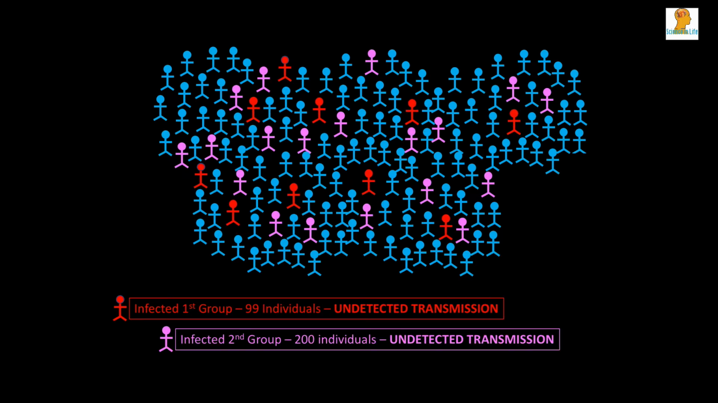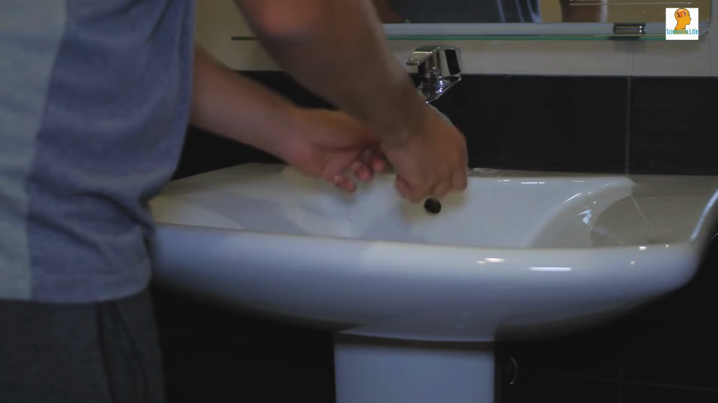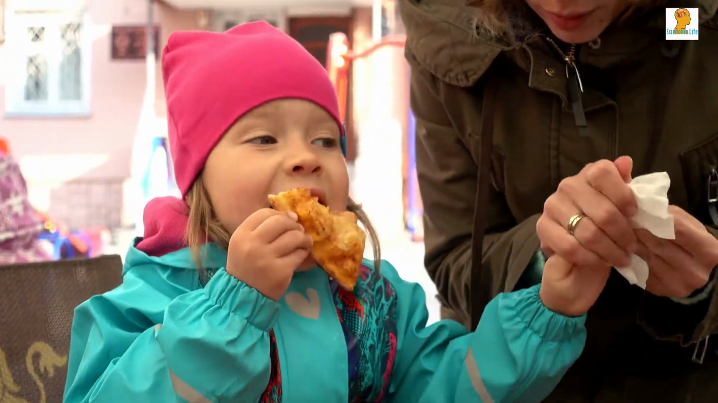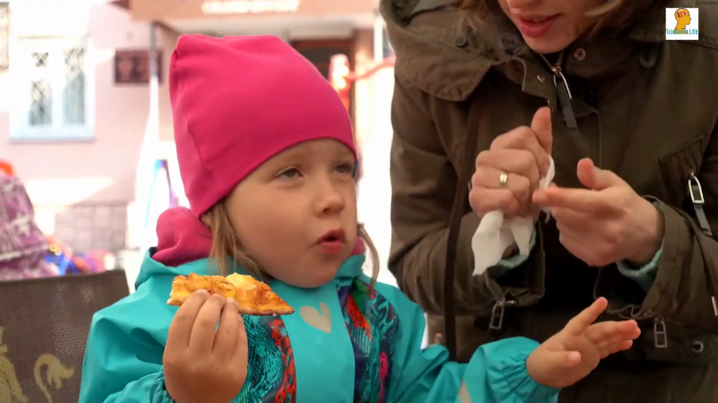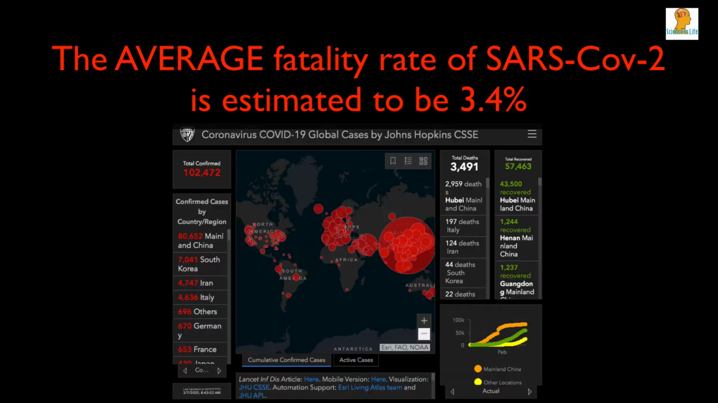This 300 number is the minimum, as those 300 people went on to infect more within the community. This trend will continue. However, the way it ends up will depend on how we as individuals respond to the viral outbreak. The fatality rate of SARS-CoV-2 is 3.4%. This is an average number estimated so far from the global statistics of the outbreak.